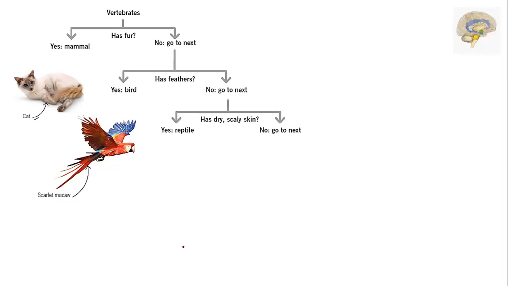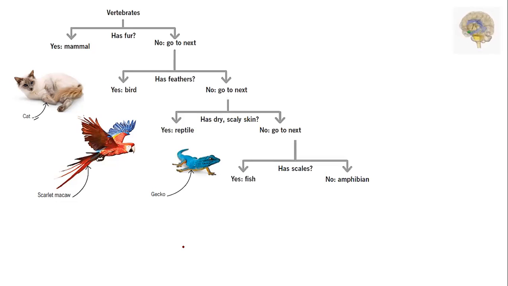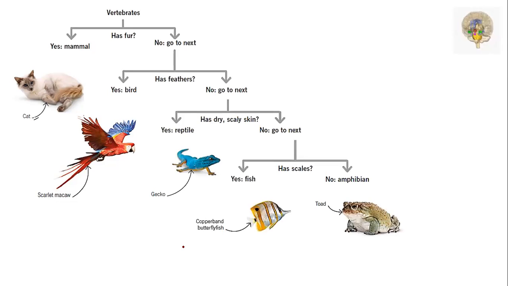No means, does it have scaly skin? A dry, scaly skin is there. Reptiles have this. So gecko is the answer for this. No means, does it have scales? Fish, yes, fish. Copper-banded butterflyfish. No means it's an amphibian, tadpole.